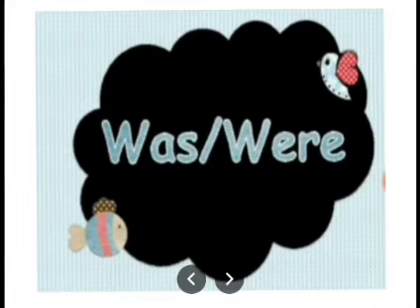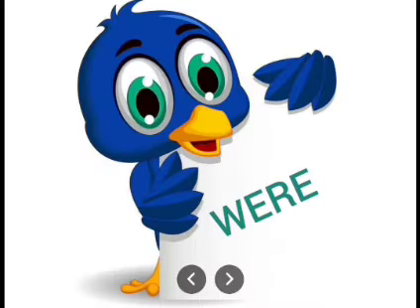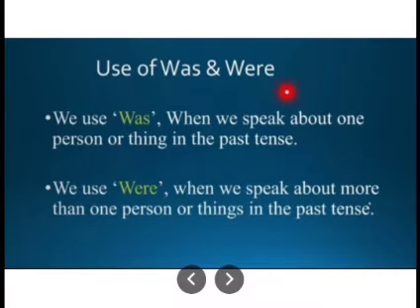To denote the action which has already taken place, we use was and were. The usage of was and were depends upon whether the condition is singular or plural. Clear? Yes. Let's see in detail. Usage of was and were.